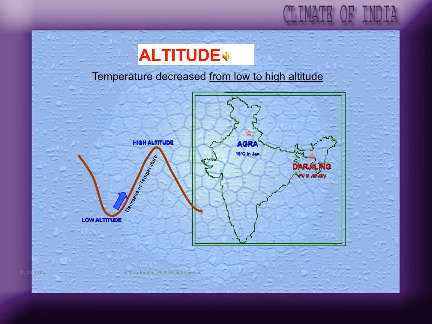Now let's deal with the second climatic control of altitude. Temperature decreases from a low altitude to a high altitude. So you can see the temperature. I'm showing you Darjeeling here, which is not very accurately visible. I think it's moved on this map, but it's 4 degrees in January, and Agra is 18 degrees in January. So the lower altitude to the higher altitude. This map is a slightly moved map with locations, but take it as a hypothetical map.